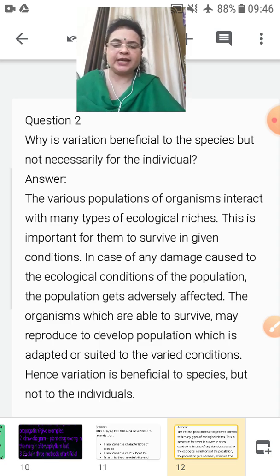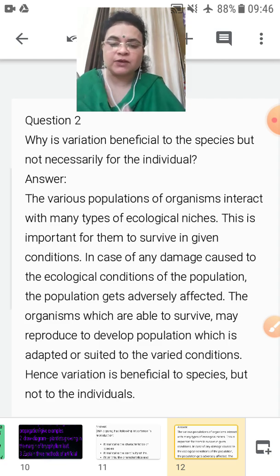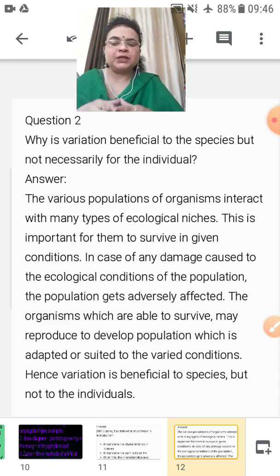They come in contact with the climate, the conditions, the temperature, the region and many other things with which they have to survive for their life. So the various populations of organisms interact with many types of ecological systems. This is important for them to survive in given conditions.